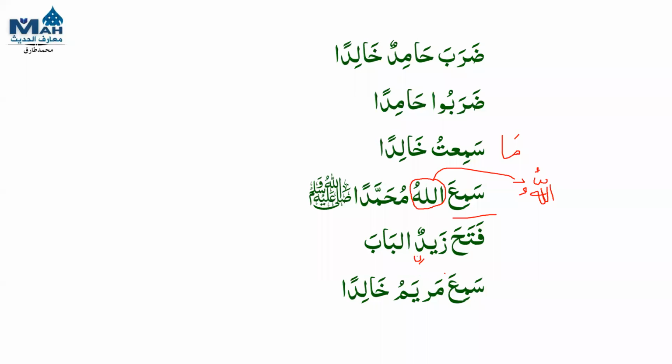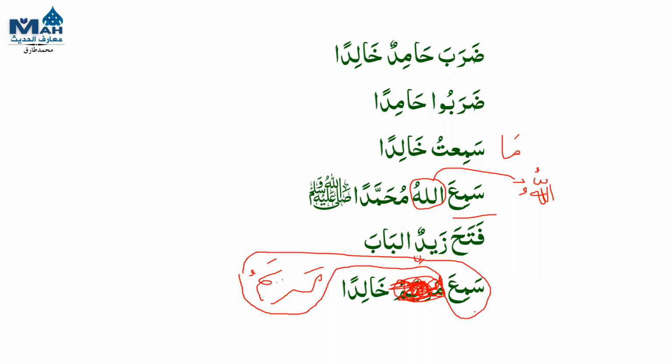Okay, maybe I did not tell you. If I write this sentence, Sami'a Khalidan Mariamu, what am I writing, sister? In this situation, this sentence is correct. You know why? No, sir. Okay, if in between fail and fa'il something comes, then we can use either muannas or muzakkar. Both will be correct.